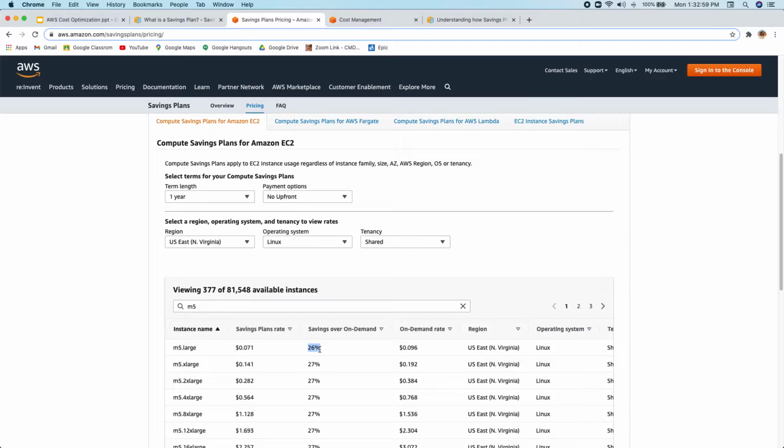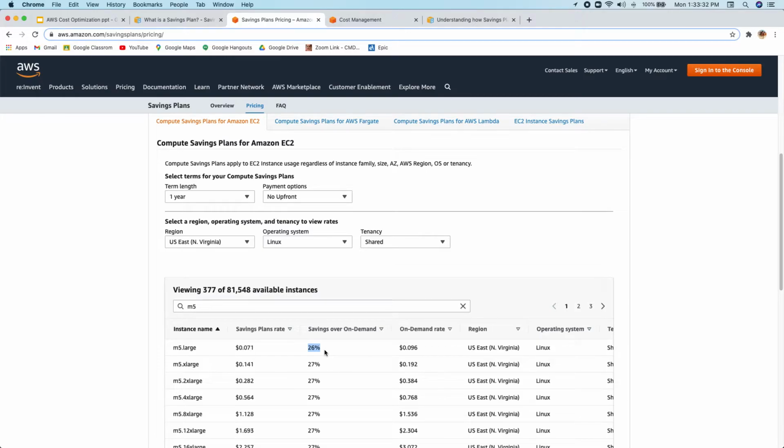So there's a straight away saving of 26% as compared to the on-demand price. So if you have a lot of EC2 workload going on in your account, and you know that you will be running maybe $100 per hour worth of compute resources, if you purchase a savings plan, you will get straight away 26 or 27% discount based on your instance type.